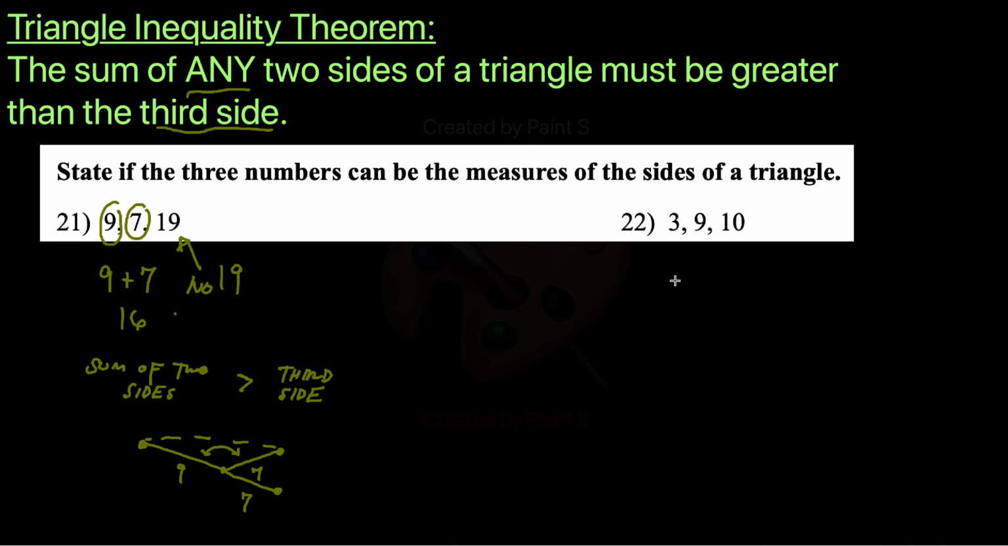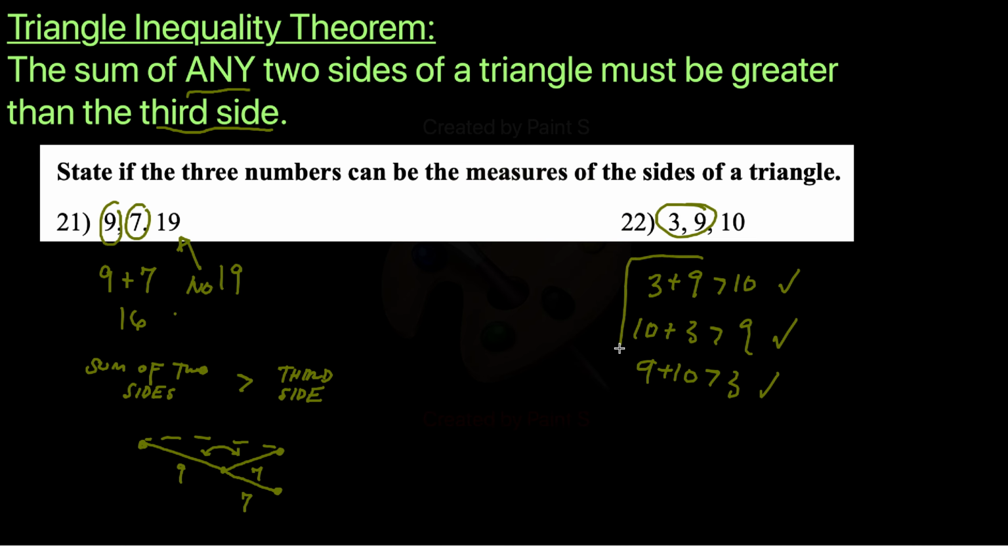Is it true that the sum of any two sides is greater than the third side? 3 plus 9, is that greater than 10? Yes. 10 plus 3, is that greater than 9? Yes. You really don't need to check everything. You only need to check the two smallest sides. The sum of the two smaller sides needs to be greater than the third side, then everything else just falls out. What's the last combination I didn't try? 9 and 10, of course, is greater than 3. So this one's yes, this one worked. The sum of any two sides is greater than the third side.